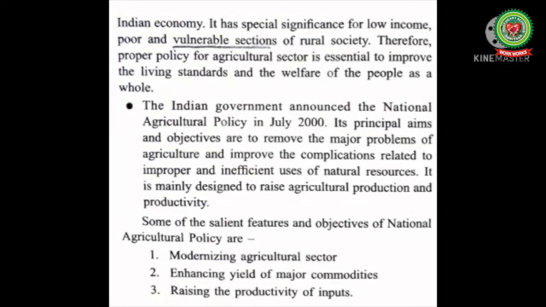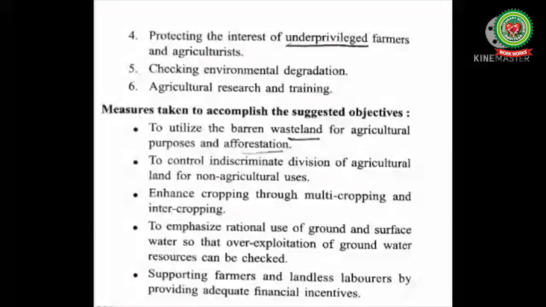Some of the salient features and objectives of the National Agriculture Policy are: number 1 is modernizing the agriculture sector. Number 2 is enhancing yield of major commodities. Number 3 is raising the productivity of inputs. Number 4 is protecting the interest of underprivileged farmers and agriculturists.